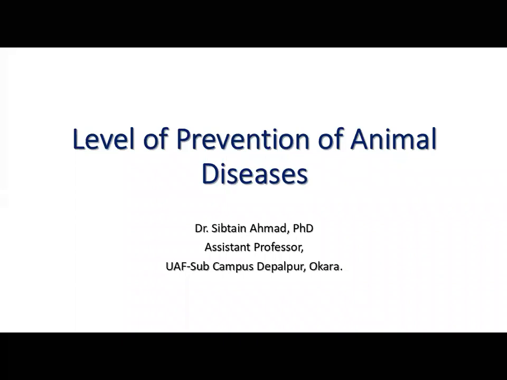In order to remember, prevention at the primary level is always quarantine, by doing quarantine and vaccination or immunization of our animals. Secondly, secondary prevention can be accomplished by testing the animals for diseases before the manifestation of the disease. For example, for tuberculosis and brucellosis, the animals are tested before the onset of these diseases.